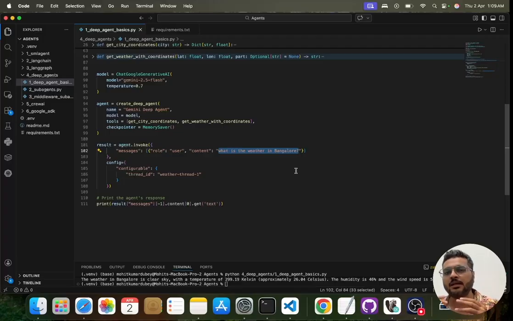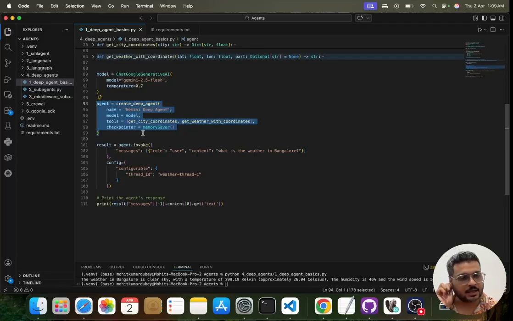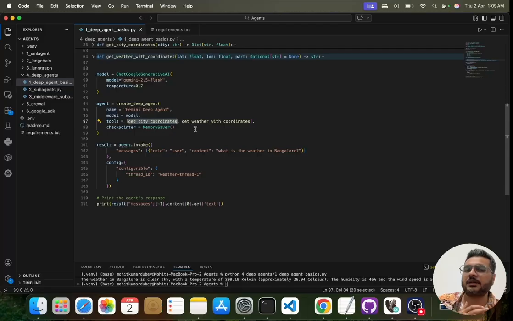To my agent, I have not defined what sequence you need to call it. I have asked my agent only to decide that particular thing, right? If I had to code it myself, what I would have done is first call the get city coordinates function. Once I have the results, I would have called the get weather with coordinates function, right?